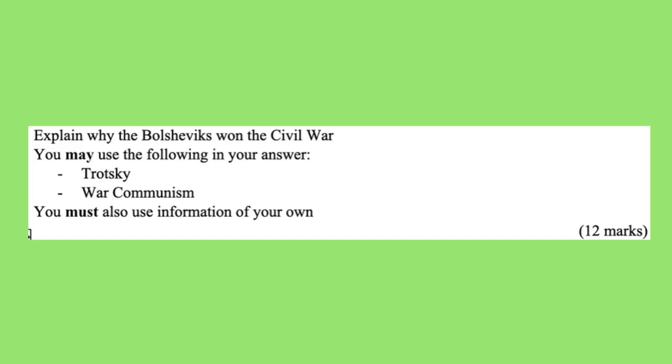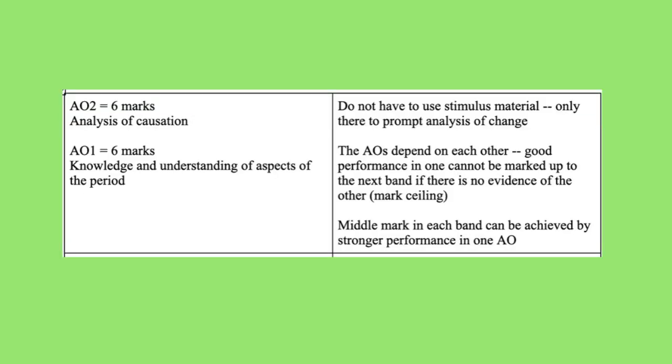Explain why the Bolsheviks won the Civil War. You may use the following in your answer: Trotsky, war communism. You must also use information of your own. 12 marks. Here's the mark scheme for this question, which you can find out about in more detail in the overview video.